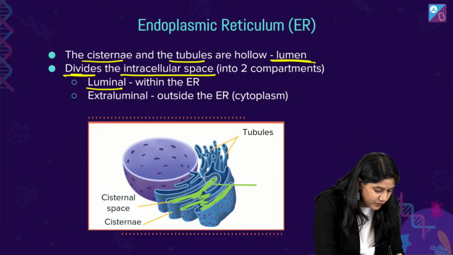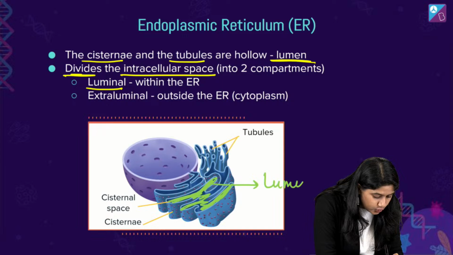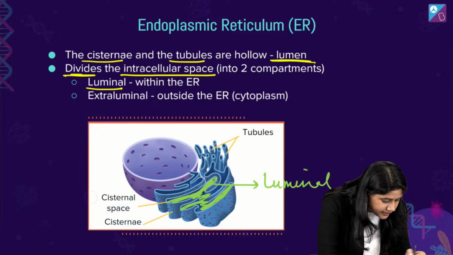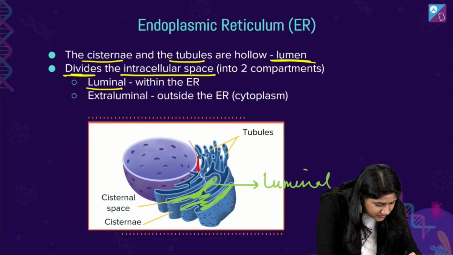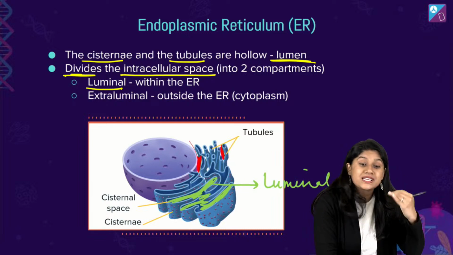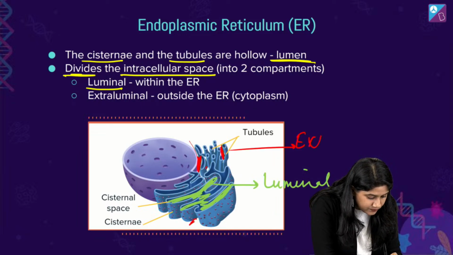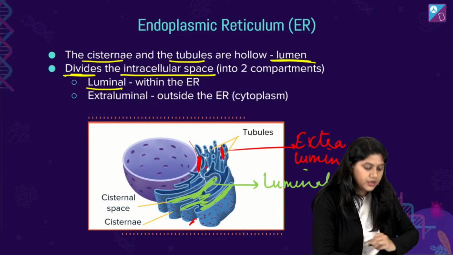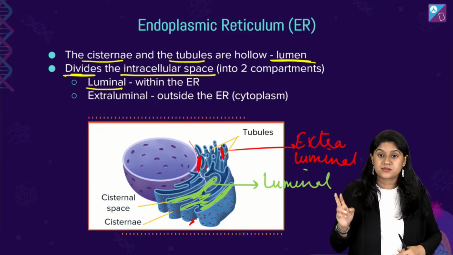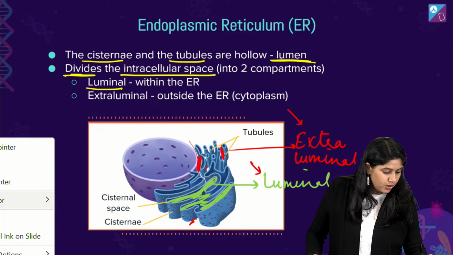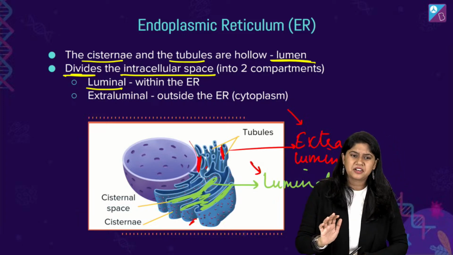Whereas the outside space, outside the structure of the ER, in the cytoplasm, we call the extraluminal. Two important spaces, extraluminal and luminal. Please make sure you remember this.